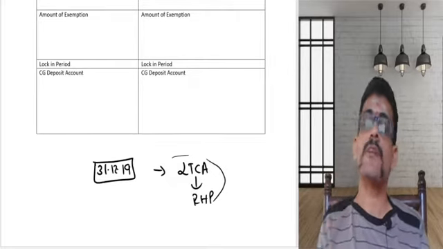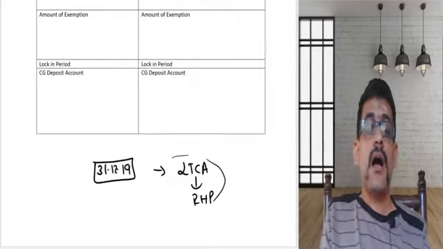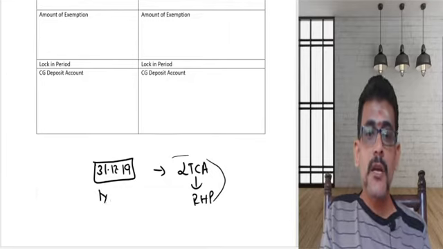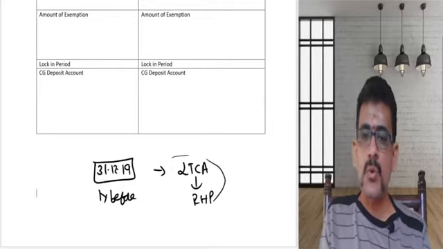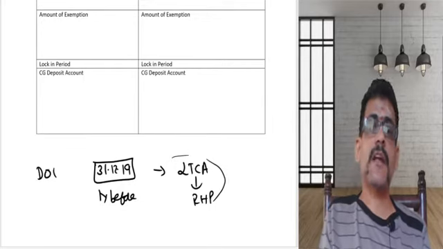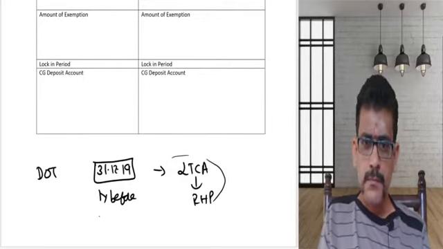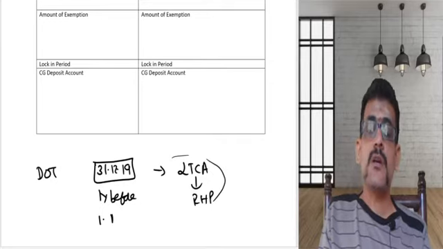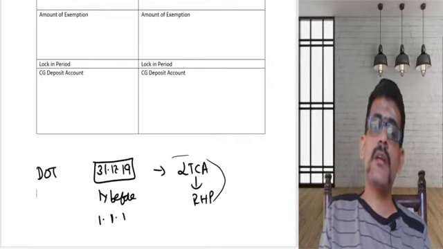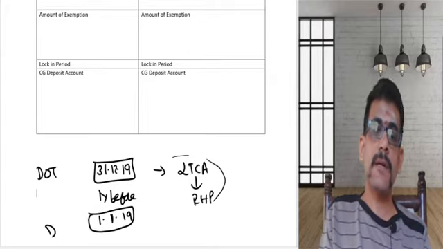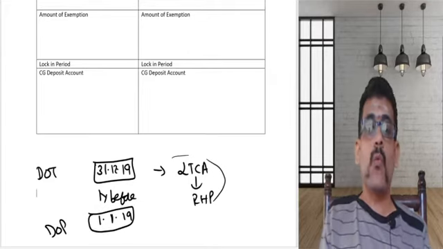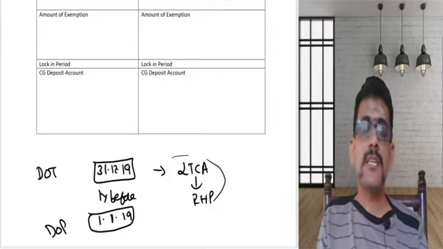What is the time period for that? It says either I can buy 1 year before 31st December 2019, the date of transfer. Say suppose I had purchased on 1st January 2019, then I am satisfied with the condition.